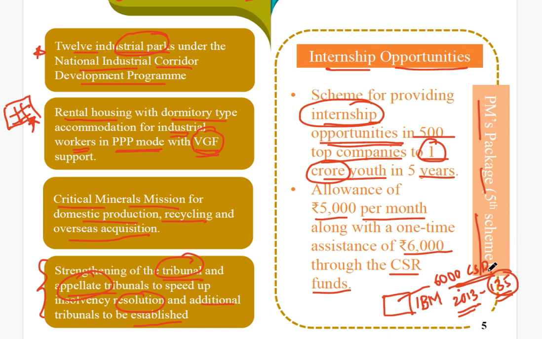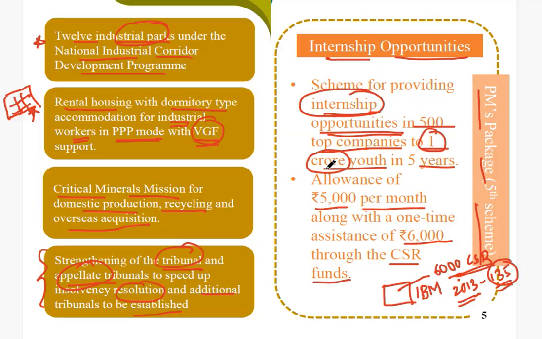So now the government is considering this window as well for providing one-time assistance. Companies, if they want, can spend their CSR contributions, the money which they put in the CSR fund. That fund will be used by the government, and from that, 1 crore youth in the next 5 years will be provided one-time assistance initially, and after that, every month they will be given an allowance of ₹5,000. Okay, so this is a very good step by the government here.